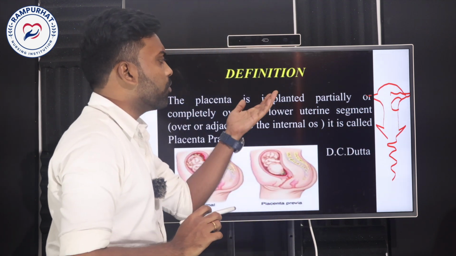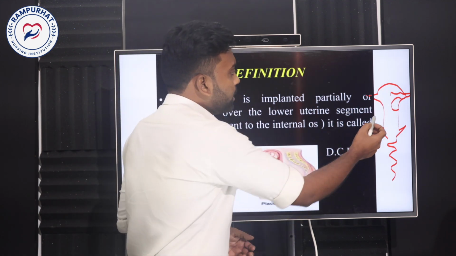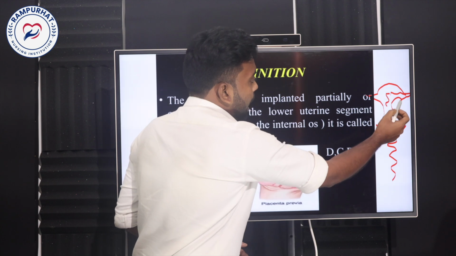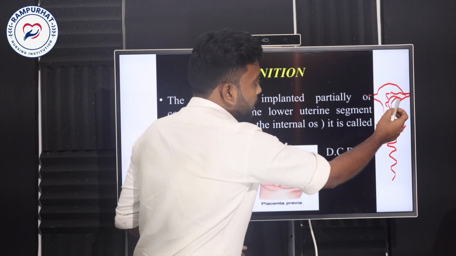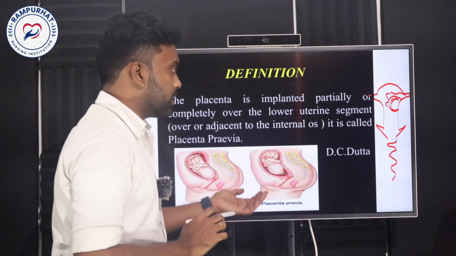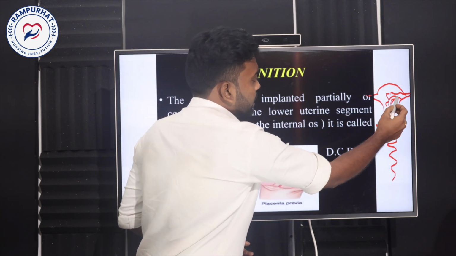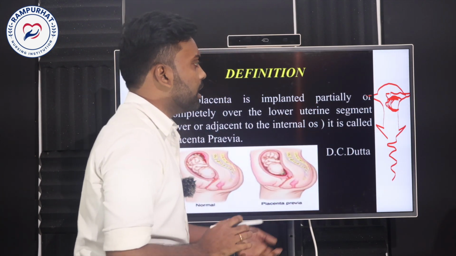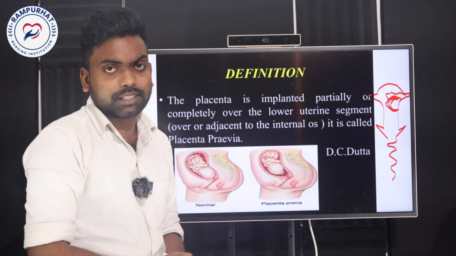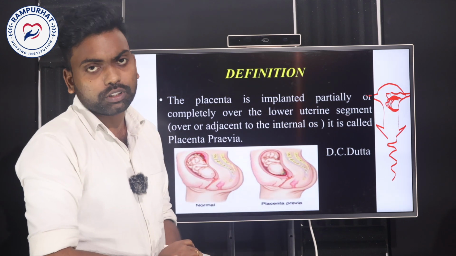After that it travels and attaches to the endometrium, the layer of the uterus. Normally the anterior segment of the uterus takes the place of implantation. That is the actual process of implantation.